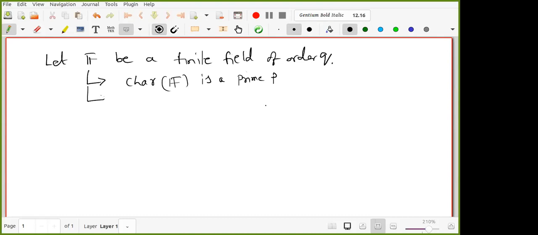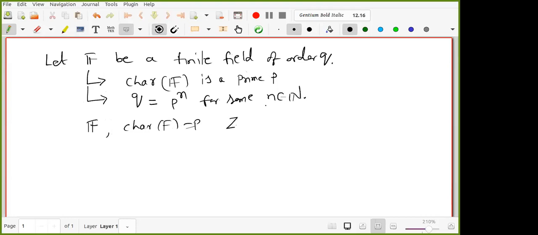Then can you say what Q is equal to? P power n for some natural number n, where n belongs to the natural numbers, right? So the number of elements in a finite field is always P power n. How do you prove it? I am recalling: F is a finite field with characteristic P.